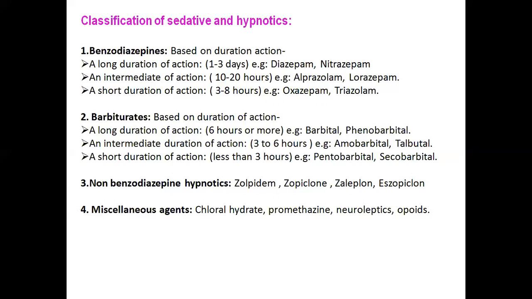Amobarbital and talbutal are an intermediate duration of action group of drugs. A short duration of action generally persists less than 3 hours. Pentobarbital and secobarbital are the short duration of action barbiturate drugs.